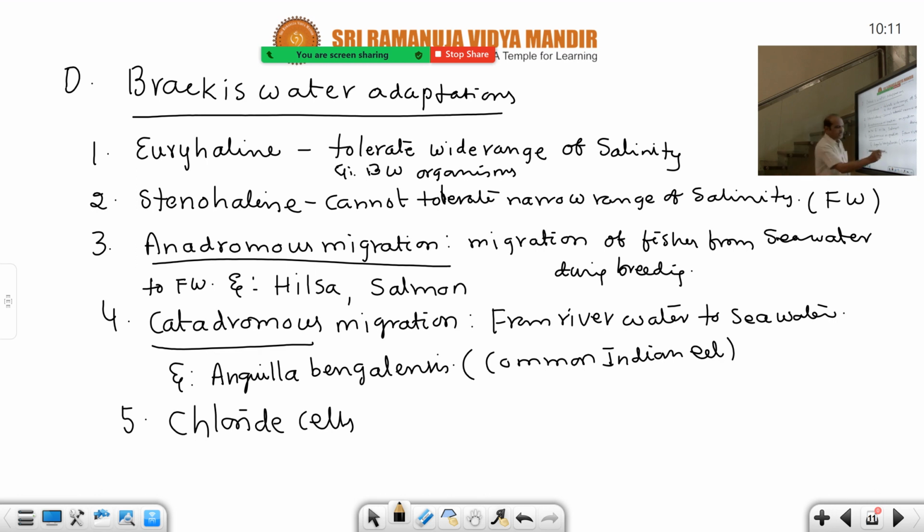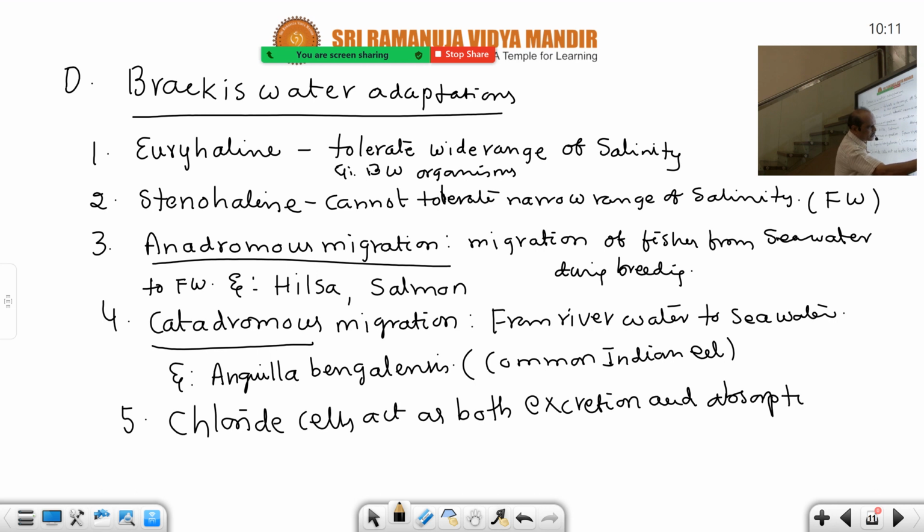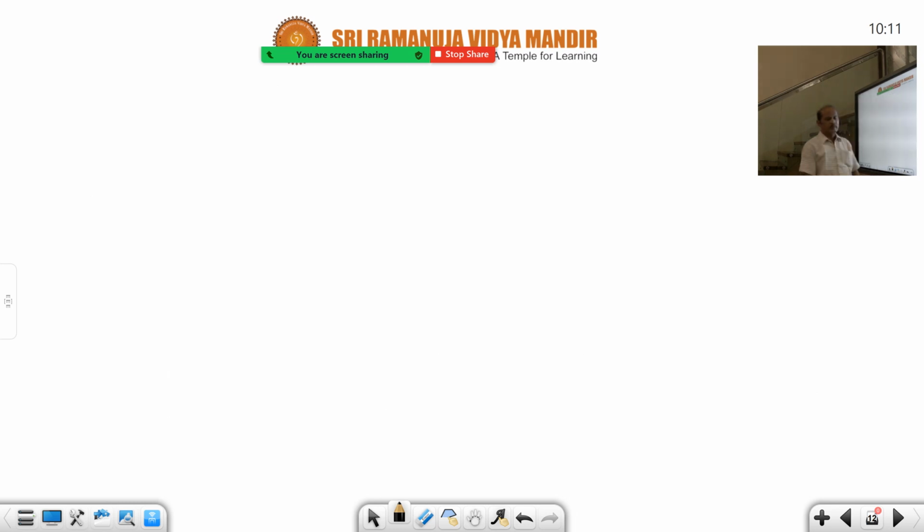But here, the chloride cells act as both excretion and absorption of salts, because these are migratory. So this is about a beautiful essay question, water relations, which are solved by adaptations. That is the question.